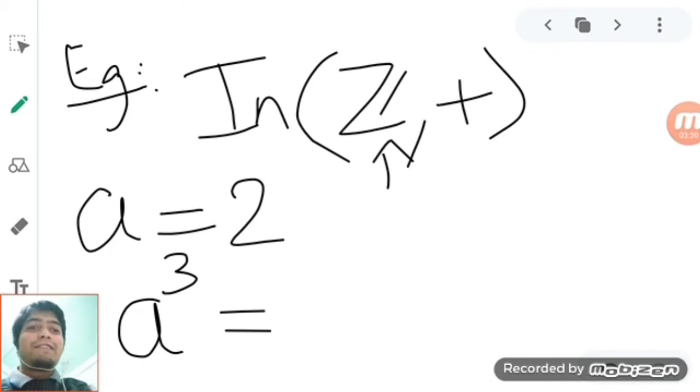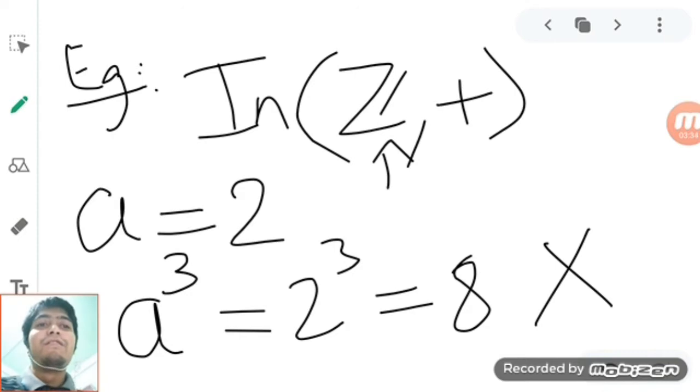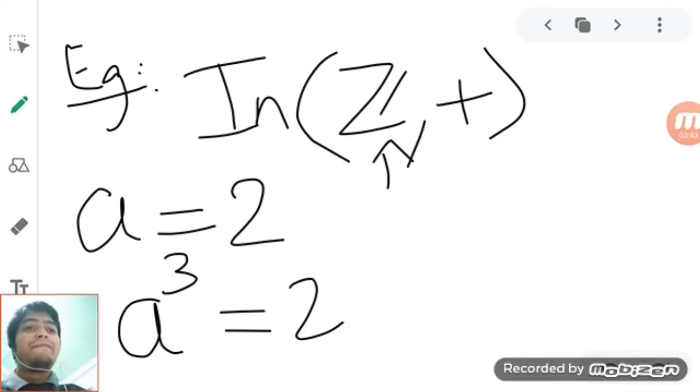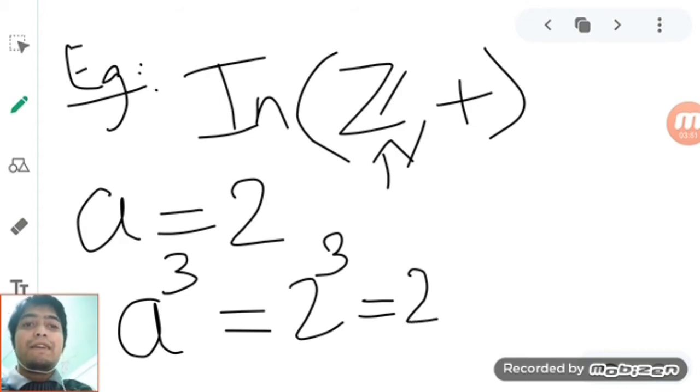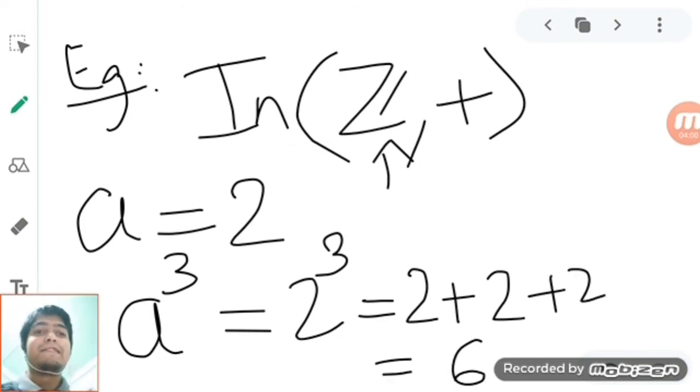If you write it as 2 power 3 equals 8, again a very big wrong, because we have to be careful with the operation. Over here it is plus. So we write 2, and instead of the operation star we have plus. How many 2's are there? 3 times. So 2 plus 2 plus 2 will give you 6.